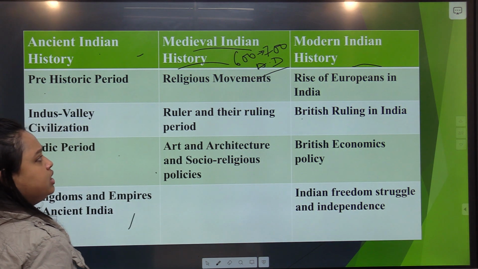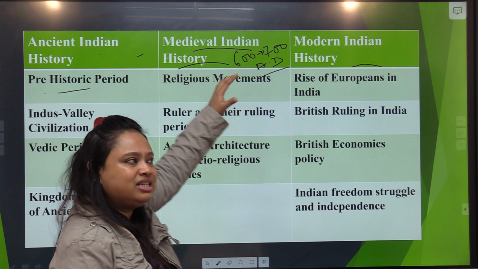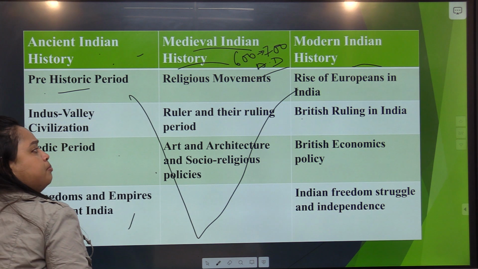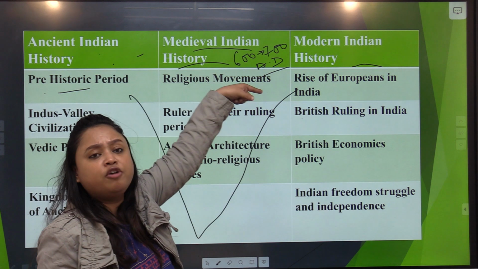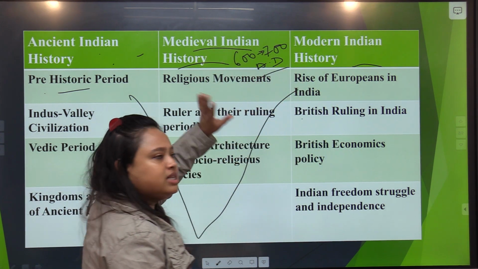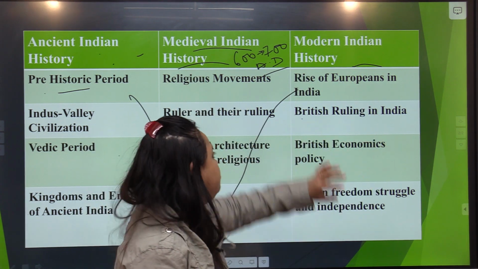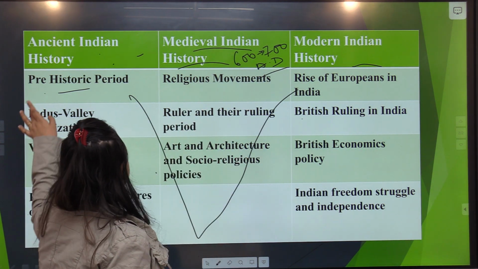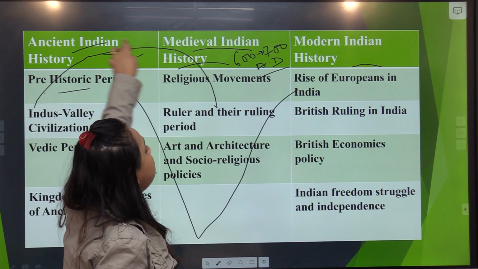Here are the Arab countries, so from here they gradually come in. If you follow the map, you will understand. Suppose this is our country, India's map. If this side is the Arab country, they are marching gradually towards our country through the path of Sindh. That time Sindh was part of Indian territory. Sindh, Pakistan and all. At that time there was nothing beyond Pakistan, so the Sindh region was the place which basically covered the complete Indian territory. So through Afghanistan, through Sindh, they were trying to enter India, and gradually they entered India.